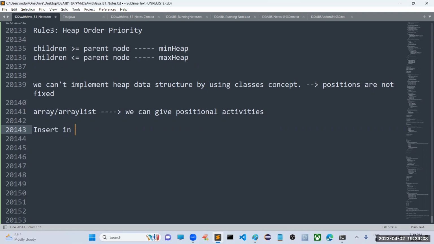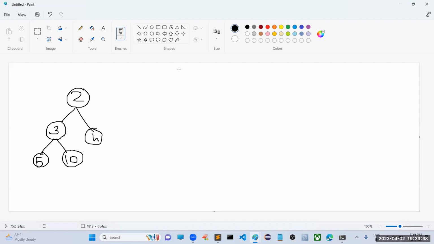I want to insert data in the heap. So how are we able to insert data in a heap? Listen carefully. For example, consider I have some nodes: 2 is one node, 3 is another, 4 is another, 5 is another, and 10 is another. Now in this I want to insert 1. How to insert this 1? Very simple. You know the position, right?